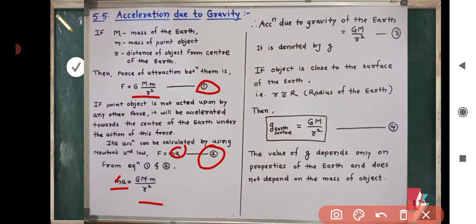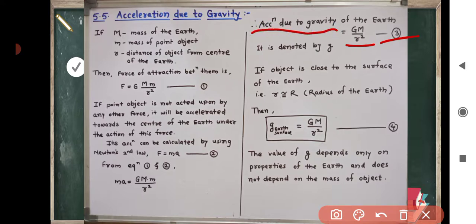The small m on both sides will get cancelled. Therefore, acceleration due to gravity of the earth is equal to G M upon r square. This is equation 3, and this acceleration due to gravity of earth is denoted by small g.